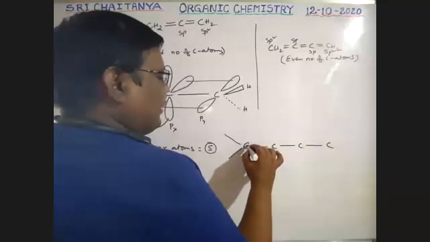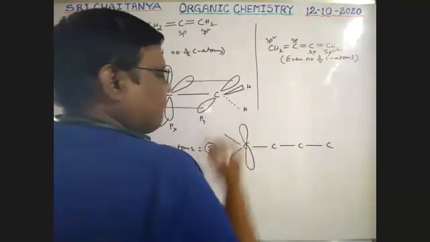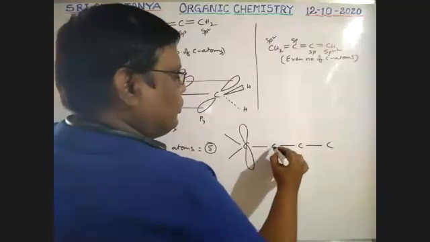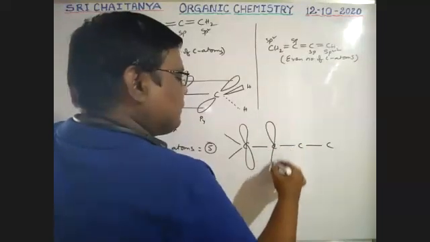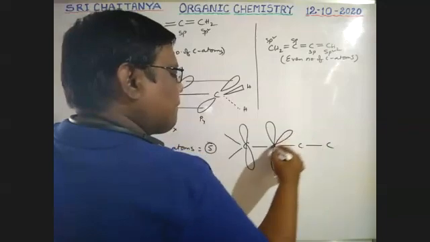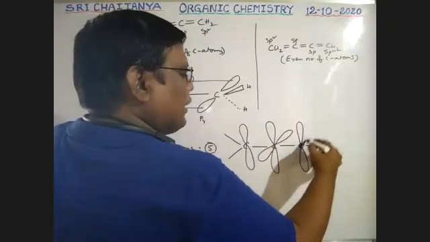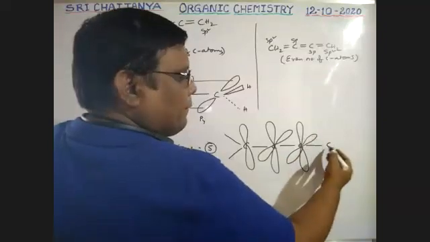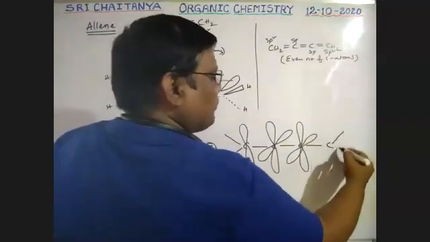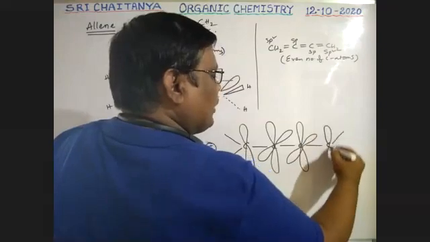So this is sp2, with one pure p orbital. Next sp, two pure p orbitals. sp, two pure p orbitals. sp2, one pure p orbital.